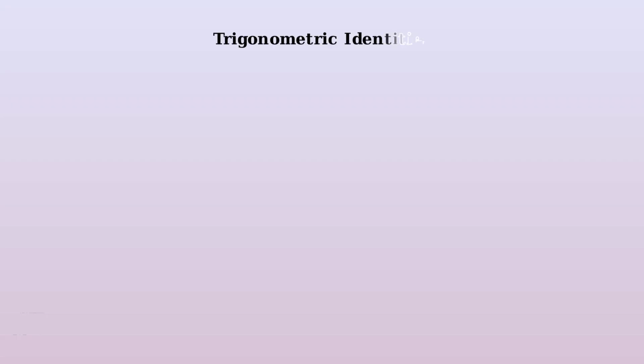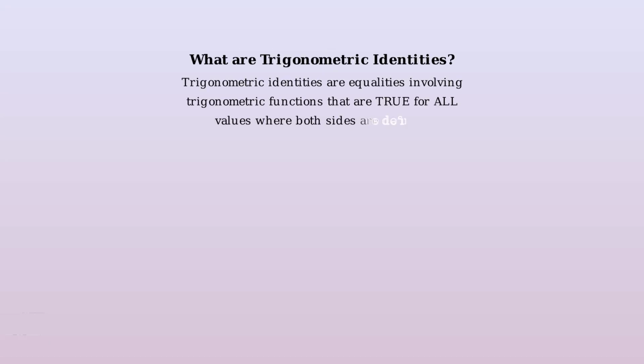Now we shift our focus to one of the most powerful tools in trigonometry, trigonometric identities. Understanding these mathematical relationships will unlock new ways to solve complex problems and simplify expressions. A trigonometric identity is an equality involving trigonometric functions that holds true for all values of the variables for which both sides of the equality are defined. This means no matter what angle you substitute, the equation will always be satisfied.